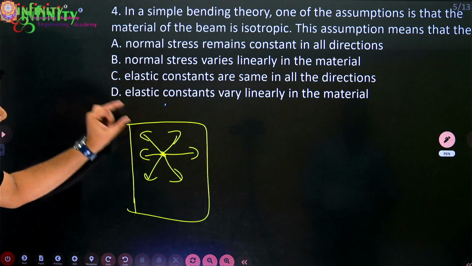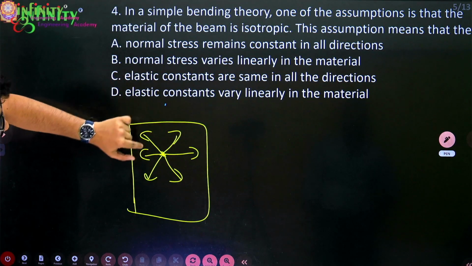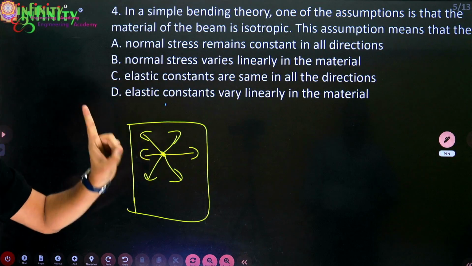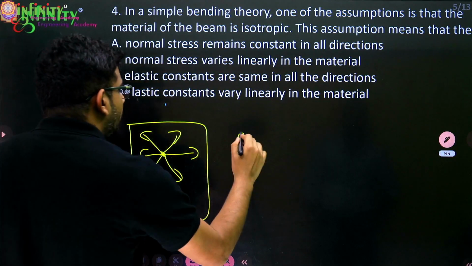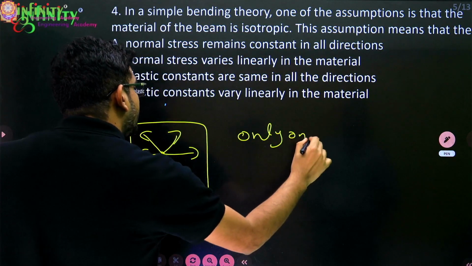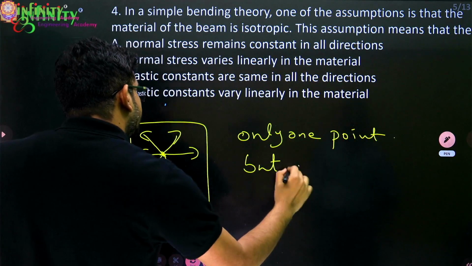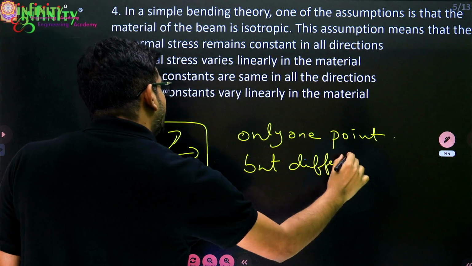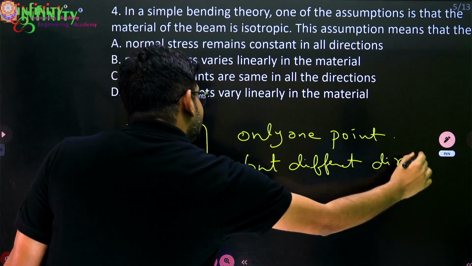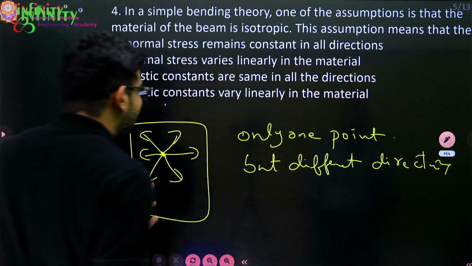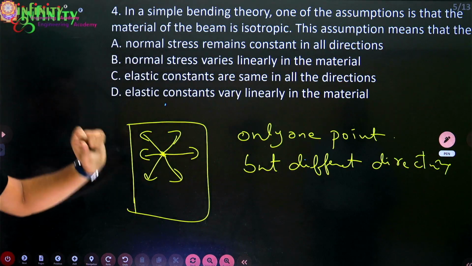If a given property is the same in a number of directions at a single point, only one point but different directions, then in this case that is called isotropic.